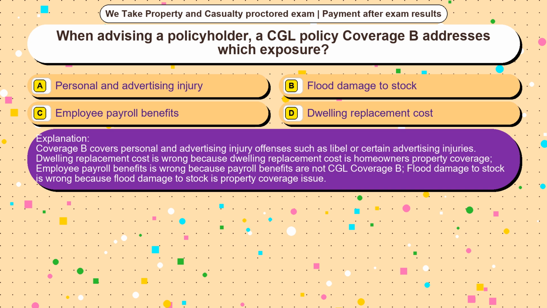Dwelling replacement cost is wrong because dwelling replacement cost is homeowners' property coverage. Employee payroll benefits is wrong because payroll benefits are not CGL Coverage B. Flood damage to stock is wrong because flood damage to stock is a property coverage issue.